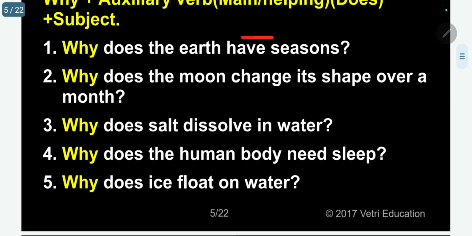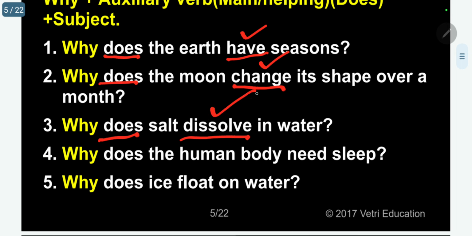Why does the earth have seasons? Does auxiliary, have main verb. Why does the moon change its shape over a month? Does auxiliary, change main verb. Why does salt dissolve in water? Dissolve main verb, does auxiliary. Why does the human body need sleep? Need main verb, does auxiliary. Why does ice float on water? Float main verb, does auxiliary.